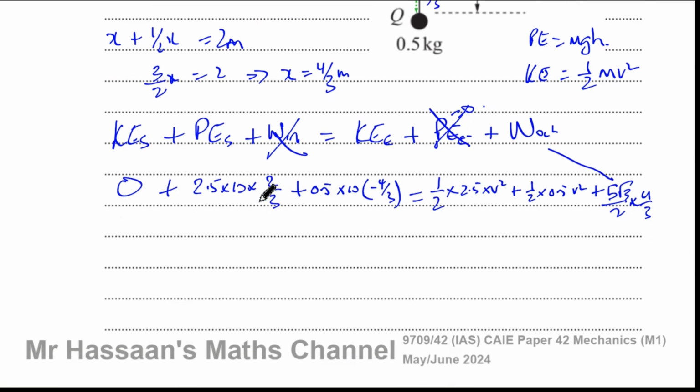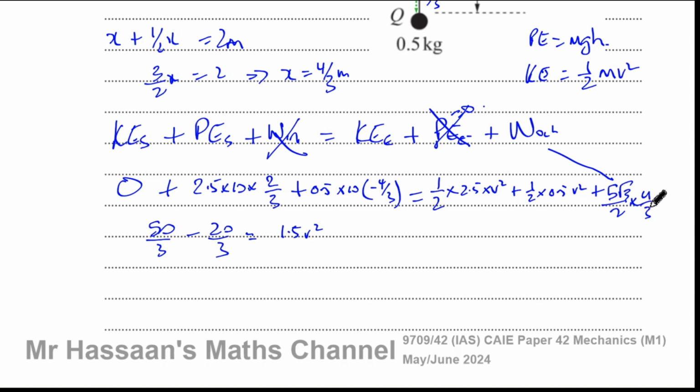So this is 25 times 2, which is 50. So that's 50 over 3. And this is going to be 5 times 4, so minus 20 over 3, is equal to a half times 2.5, that's 1.25 V squared, plus a half times 0.5, that's 0.25. So that's 1.25 plus 0.25, that's going to be 1.5 V squared.